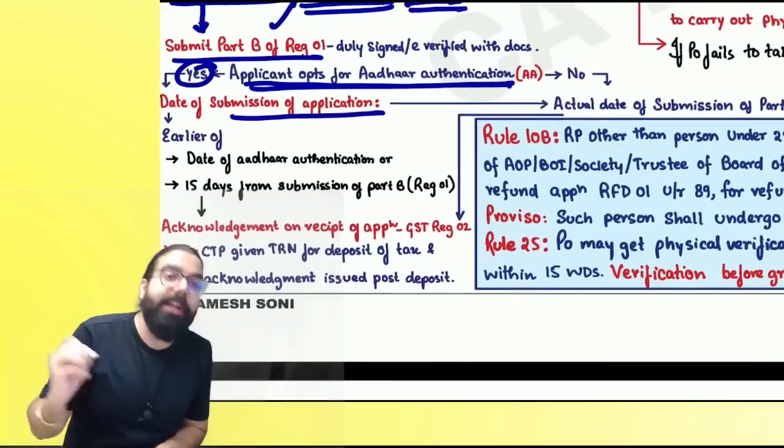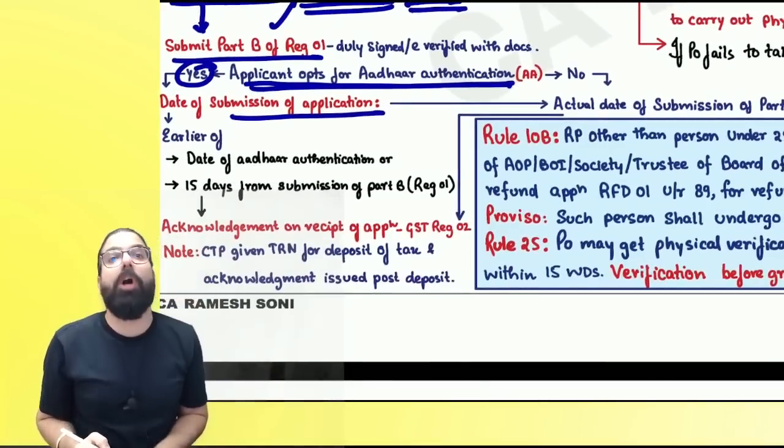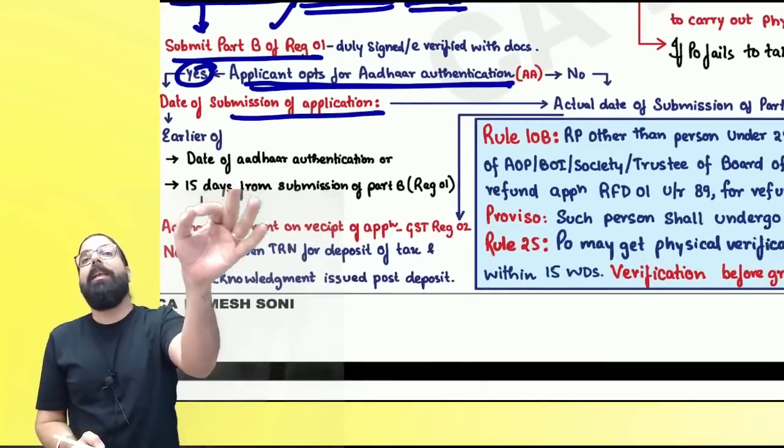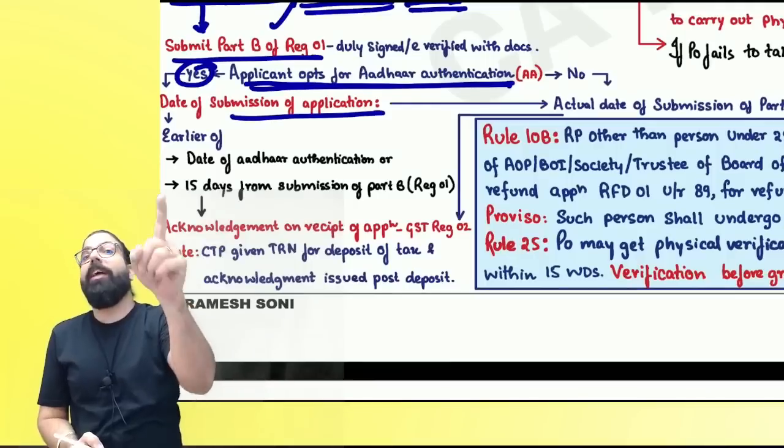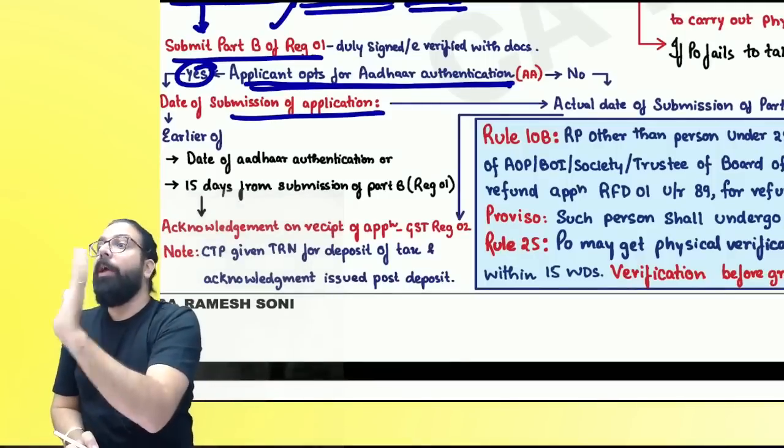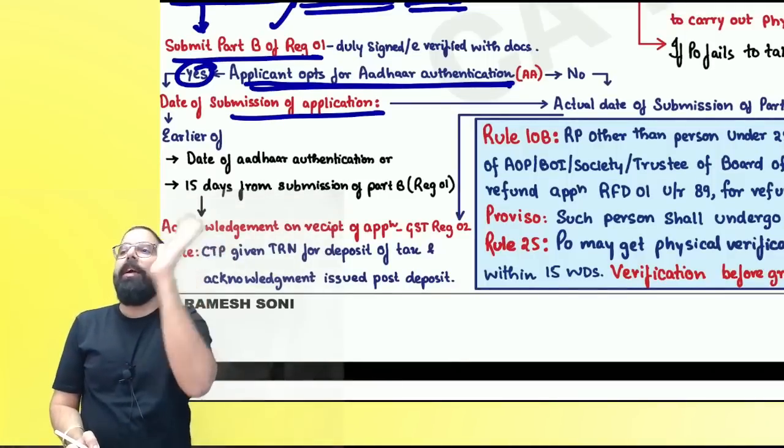Sir, I said yes, I want to do Aadhaar authentication, but I did not. Go ahead and actually go to the mail, click on it and do the Aadhaar authentication. Then the officer will wait for 15 days. Post 15 days, he'll pick your application and start verification.